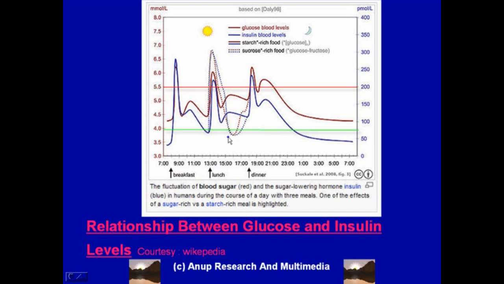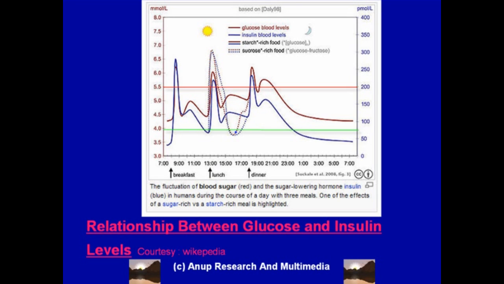In the center of this picture there are two curves. One is a dotted one and the other one is non-dotted. The dotted curve shows that if you eat a food which causes a sudden rise in blood sugar to a much higher level, then insulin also rises to a much higher level, and then the blood glucose comes back to normal. The continuous line is an ordinary food and the dotted line is a food which causes a sudden rise in blood glucose levels.